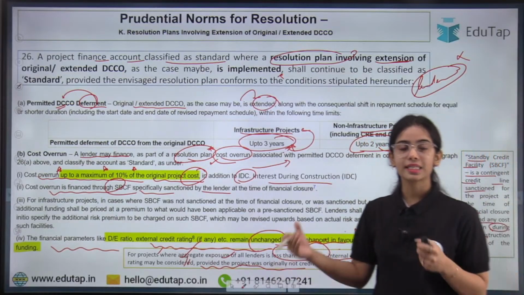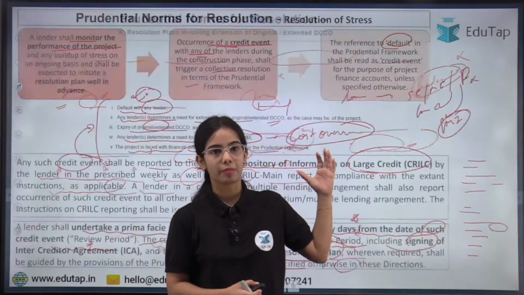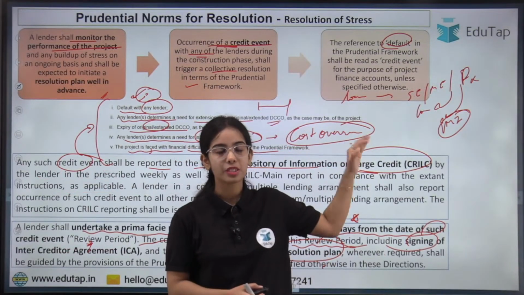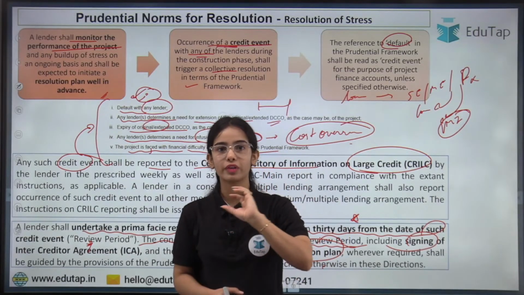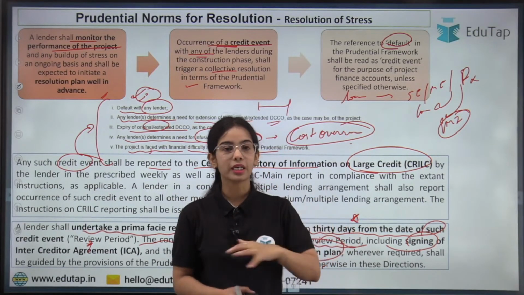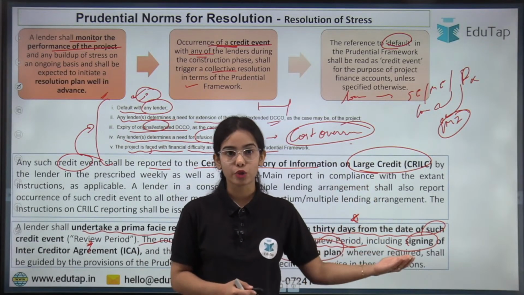So these are the ideas: if any credit event happens, it is considered a default, but a review time will be taken by the lenders. Let's say within 30 days the review will be done, all lenders will come together, and they can take a resolution plan.